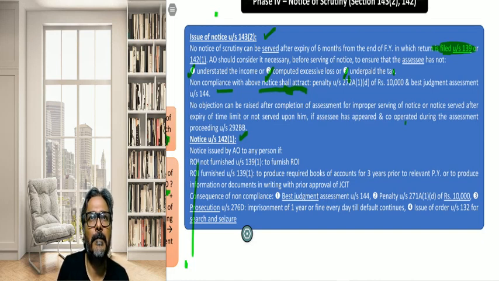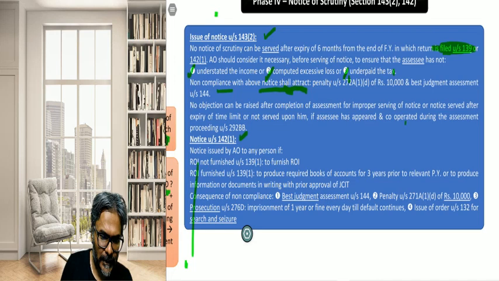So students, in this context, notice of scrutiny, therefore, you have seen non-compliance, the understatement of income, computation of excessive loss, and underpayment of the tax.